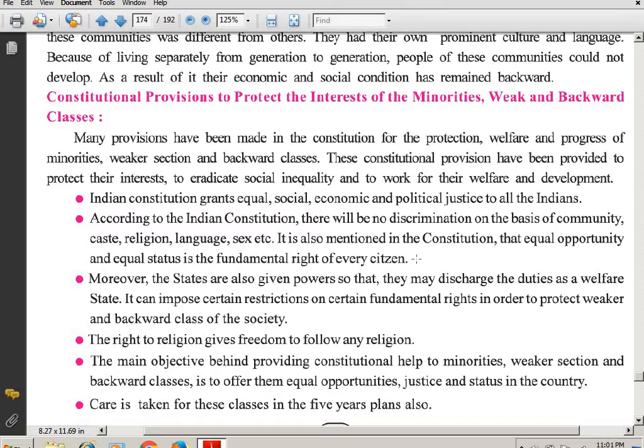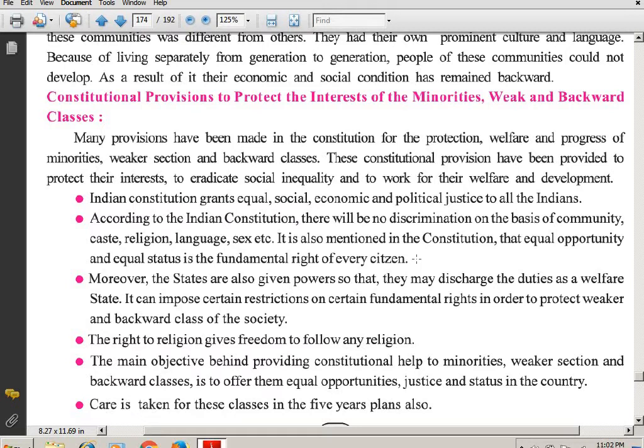So students, you are not supposed to discriminate on the basis of community, which caste a person belongs to, which religion, which language he or she speaks, or the sex of the person, whether it is he or she, or transgender. We are not supposed to discriminate on the basis of these things.